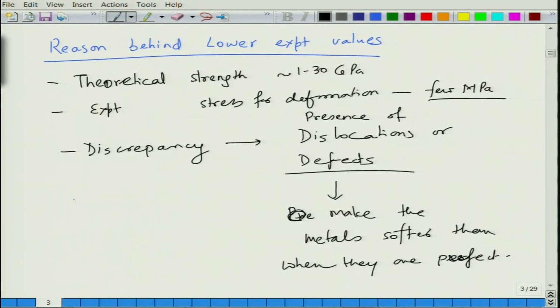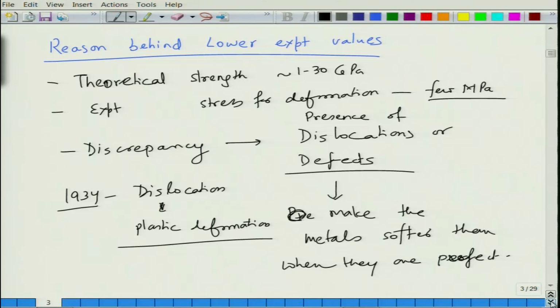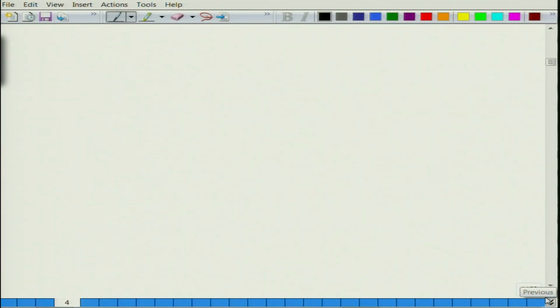In 1934 was the time when this dislocation theory, dislocation and plastic deformation, was explained, the role of dislocation, how dislocations assist in lowering the stress to cause the deformations, which means real crystals are weaker than and have lower stresses for causing plastic deformation or yielding than the strength values which are predicted from theory. So, let us first look at what dislocations are.